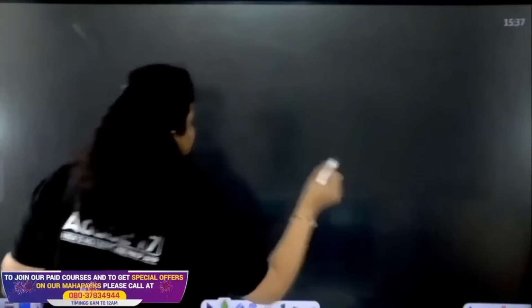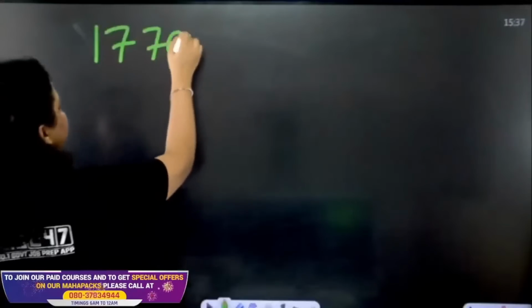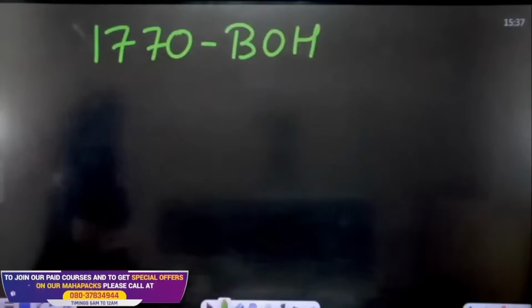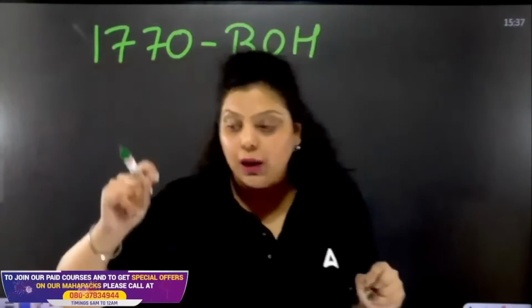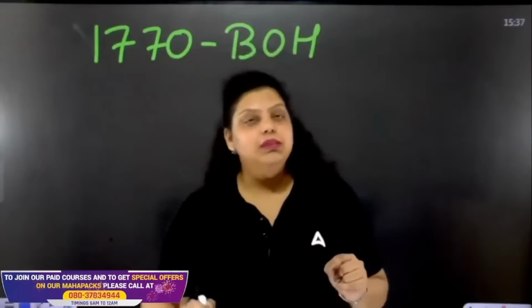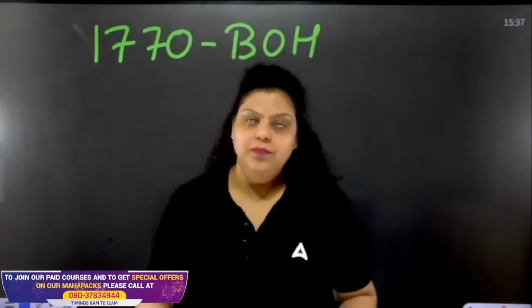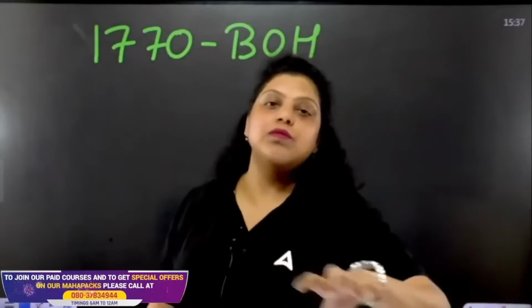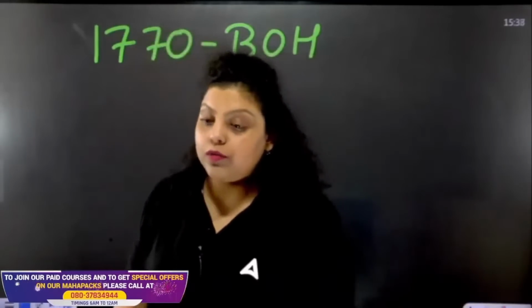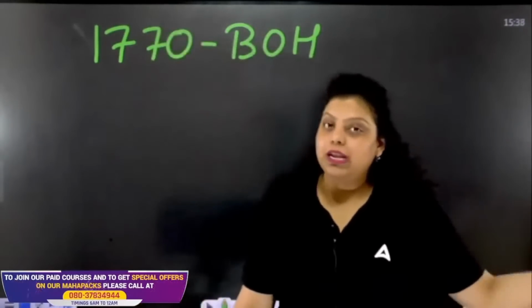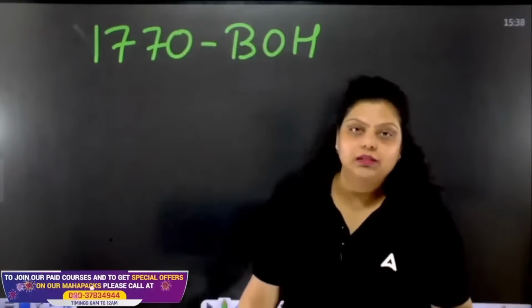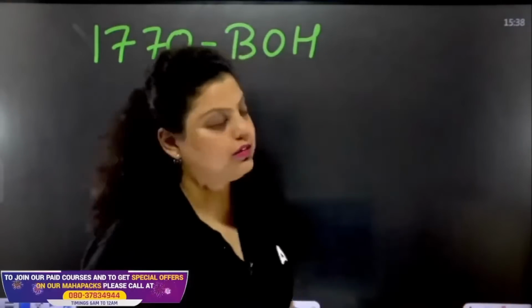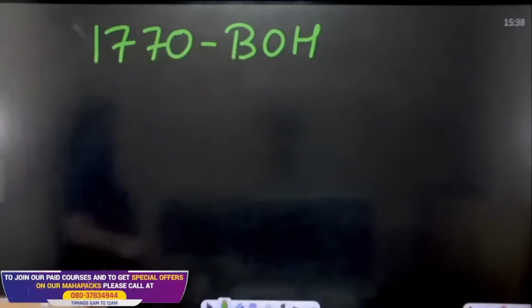First of all, in the year 1770, the Bank of Hindustan was established, and this was the first bank established in our country. The headquarters of the bank was in Calcutta. This Bank of Hindustan is the first bank which started the formal financial system in our country. Now what is the formal financial system? We have discussed that already in the 20th unit. The system where the regulators are there, the guidelines are there, the rules and regulations are there, that system is known as the formal financial system. So the formal financial system started in India from when?